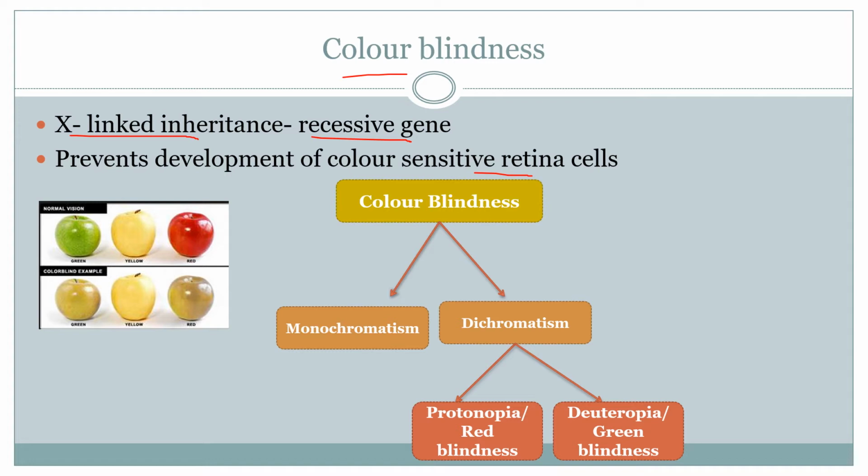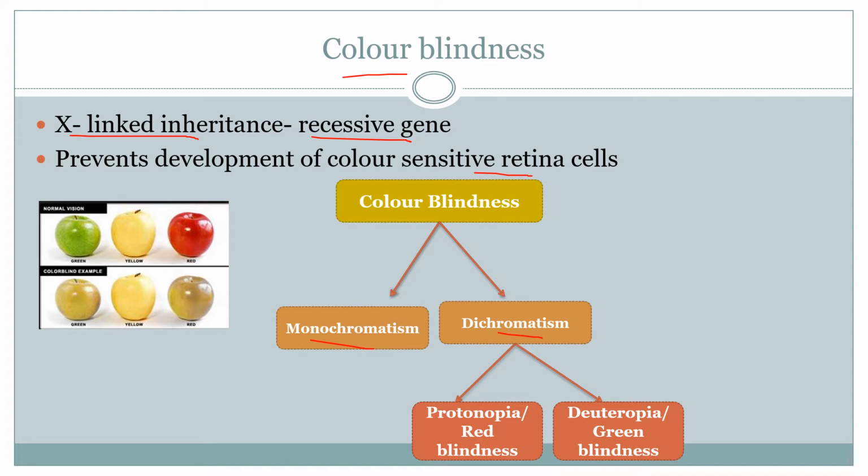Now let us look at the types of color blindness. The first one is monochromatism. Mono means single. And the second one is dichromatism. Di means two, right? See, monochromatism means the person is unable to differentiate any colors, not a single color, any color. So totally color blind.